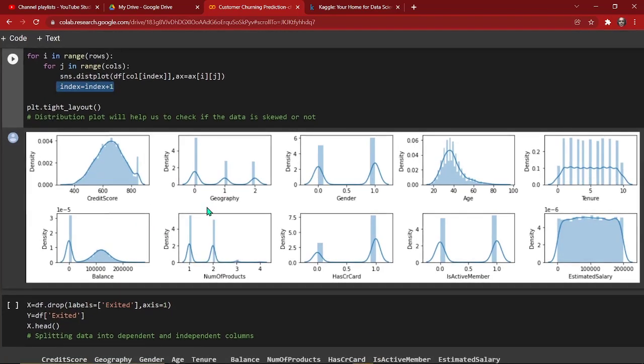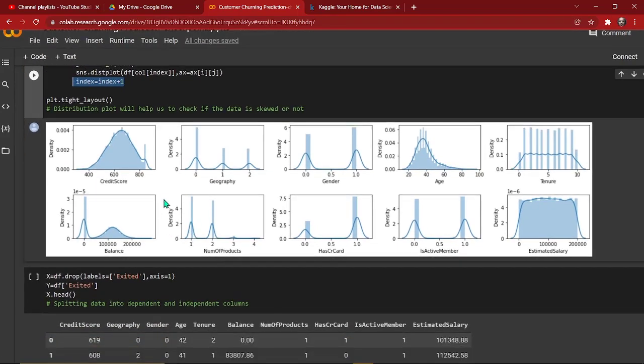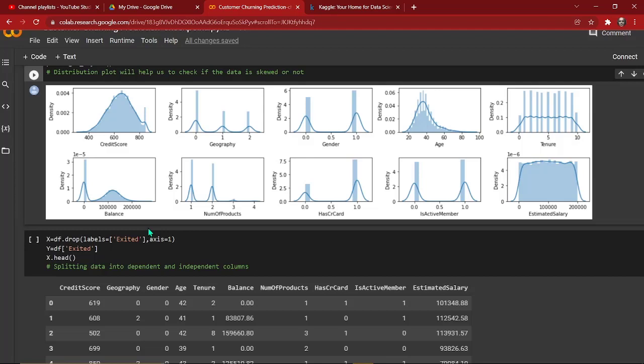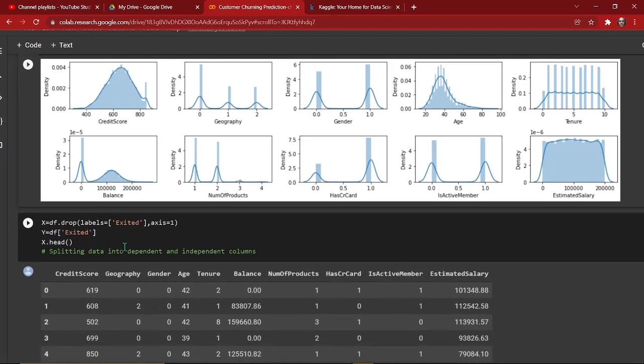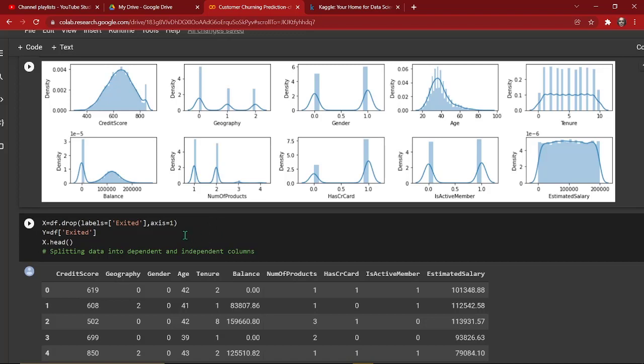This seems very nice. So for the next step we are going to do, we are splitting the data into dependent and independent columns. That means we'll separate our target column from the main data frame.